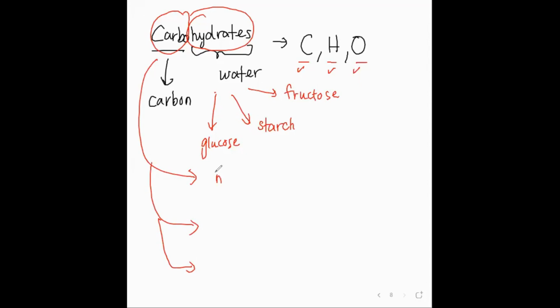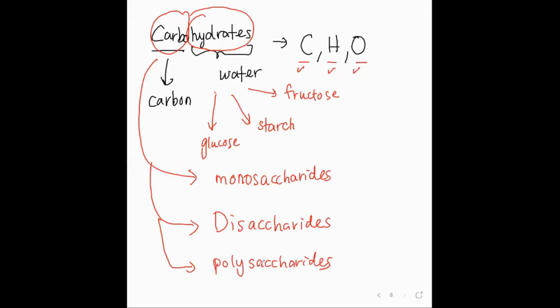First is known as monosaccharides. Second is known as disaccharides. And third one is known as polysaccharides. Okay, so if you look at the word saccharides, saccharides are known as carbohydrate group. So the word mono, the word di, and the word poly tells you everything.